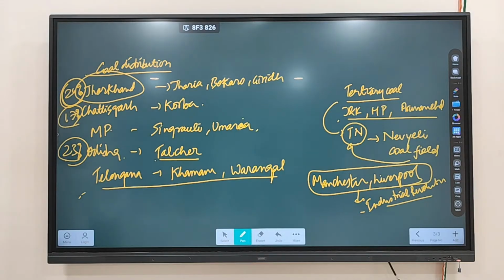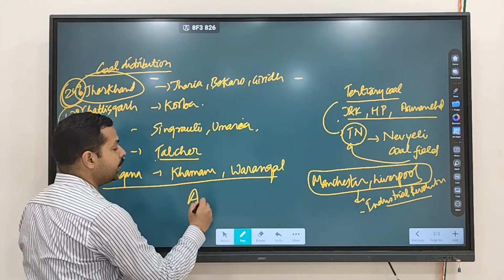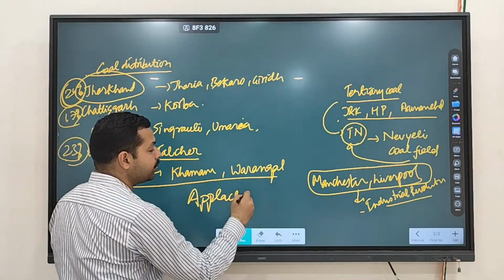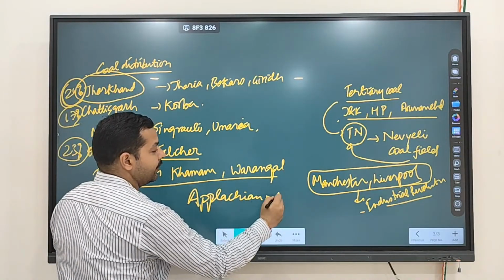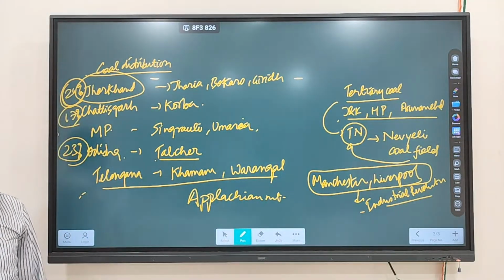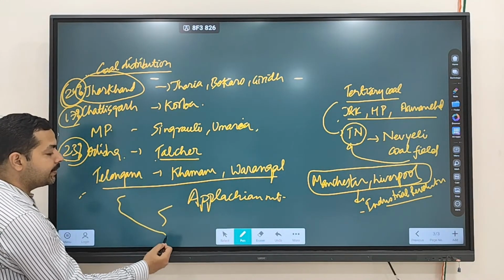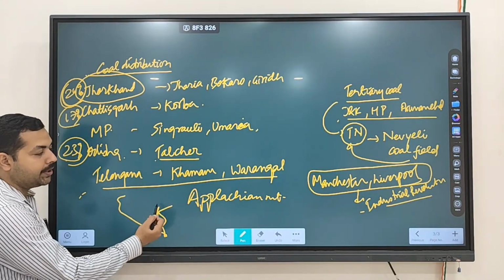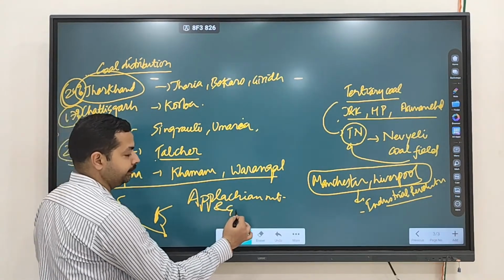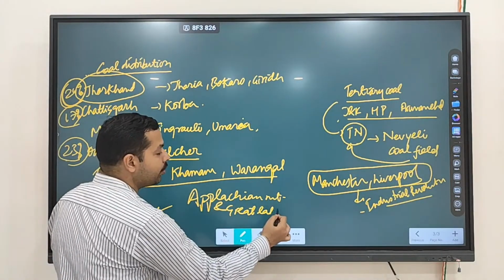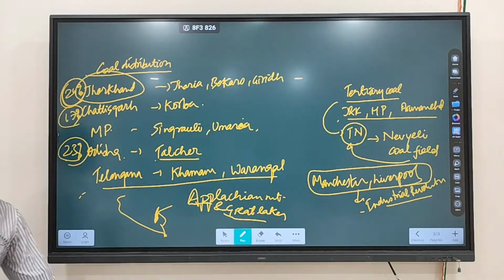Clear? Next, you write down the Appalachian Mountain. Where do you see the Appalachian Mountain? We discussed it lies in the eastern part of USA. Appalachian Mountain and Great Lakes region of USA and Canada.